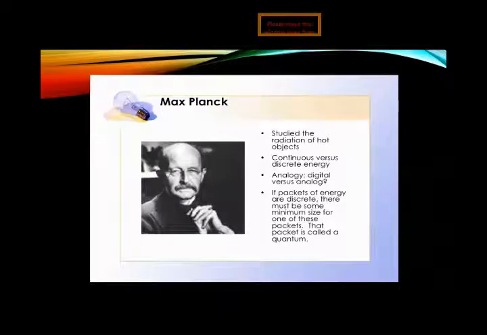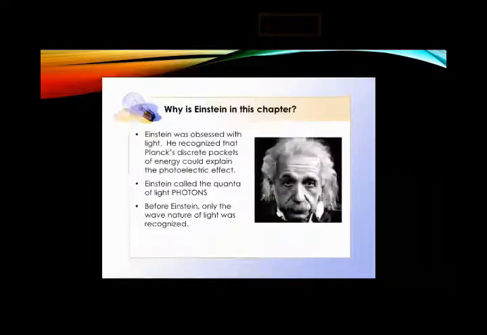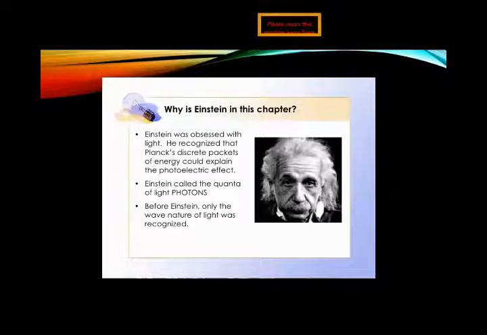The other scientist who relates to this theory is Einstein. Einstein is called the greatest physicist of the 20th century because of the groundbreaking research results announced in 1905 that had a great impact on physics.